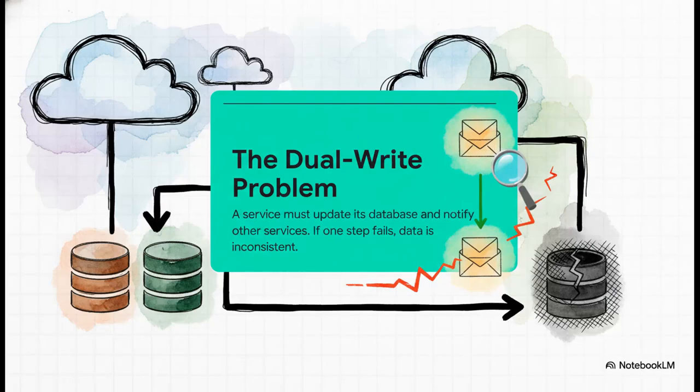And then there's this even nastier problem: the dual write. This is what happens when a service tries to do two things at once. Imagine it needs to write an update to its own database and then send a message to tell another service about that update. What happens if the database write works, but sending the message fails? You've just created what's called dark data. A critical change happened, but the rest of your system is completely blind to it. And that, my friends, is how you get those maddening, impossible to debug data bugs.